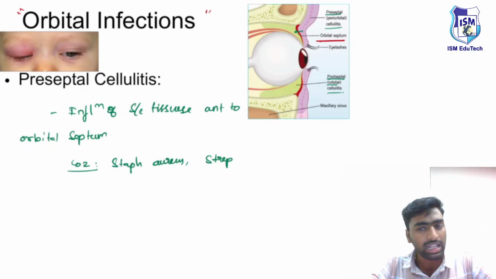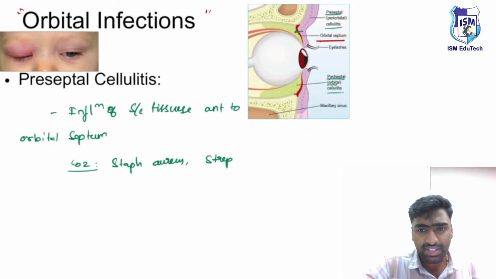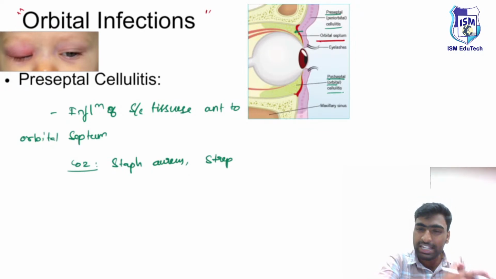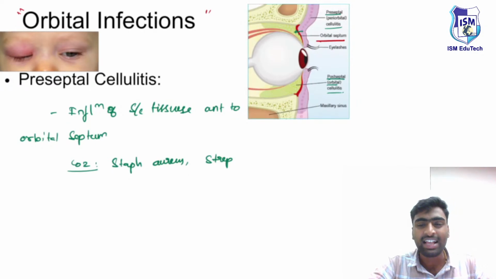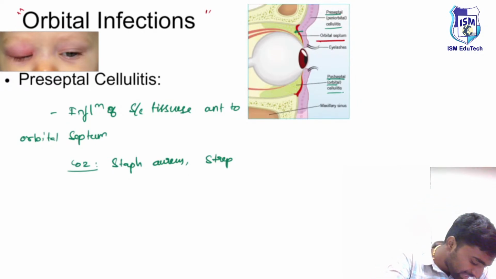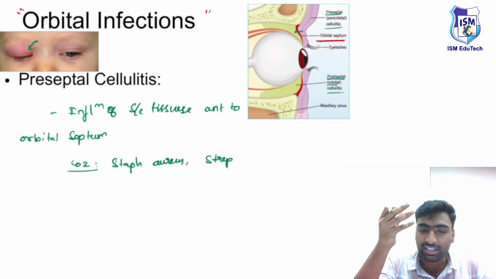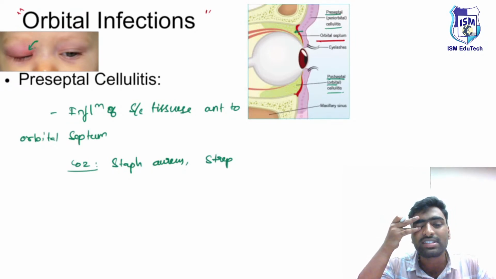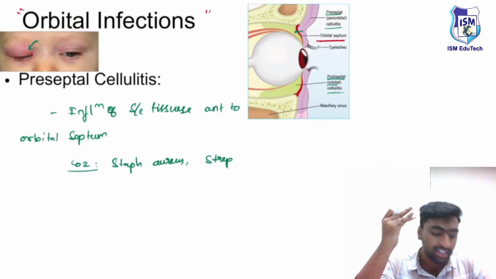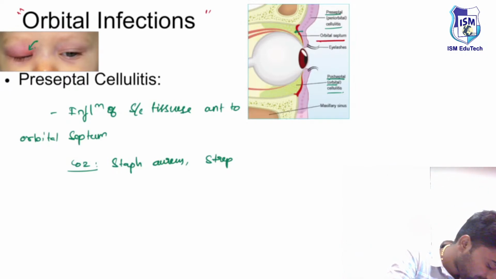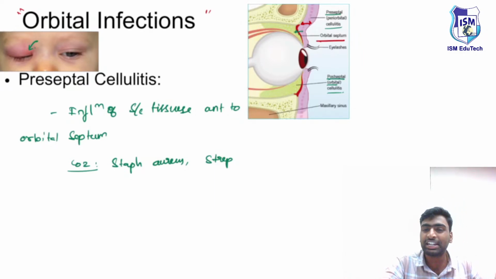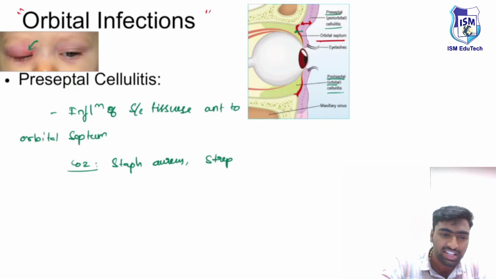But how will you differentiate preseptal cellulitis from orbital cellulitis? Here's the catch point. In a case of preseptal cellulitis, you will see just edema, with no orbital features. There will be just edema of the eyelids and periorbital skin, because whatever is in front of the septum is getting involved. It is a major differentiating feature from orbital cellulitis.